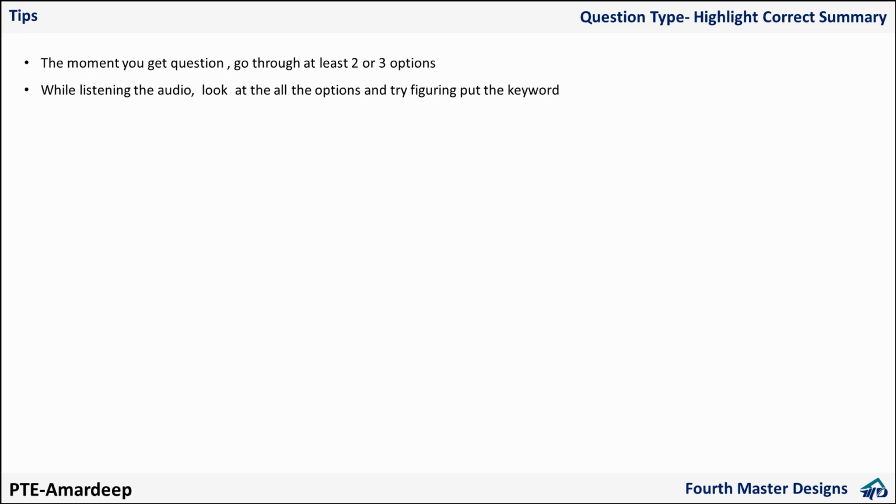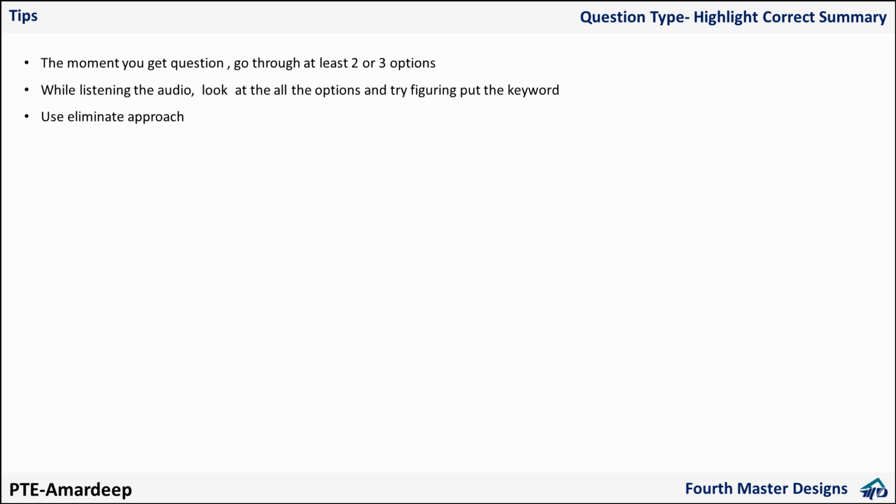When I am teaching, I am using a marker on my system, but in the exam you can't. So try to look at all the options' keywords. When they say a word, let's say XYZ, look where that XYZ word is. When they say ABC, try to find which option has written ABC. Do that kind of thing.